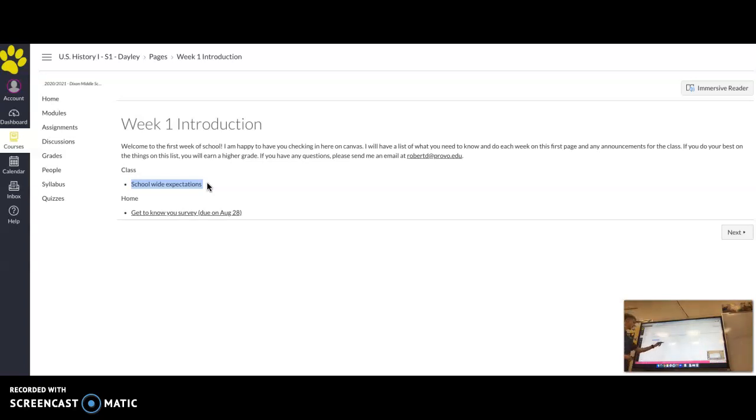I'll also have the things that you're expected to do at home. And this first one is a get to know you survey. If you click on this link, it'll take you to a Google document. You need to make sure that you are logged in to your Google account, and you should have access to it from there. And just fill it out, submit it. For mine right now, I'm logged into my teacher account, and it's not showing me because I am a fake student right now on this recording. Just showing you what it looks like from your view, so it makes more sense. So that is that link right there.